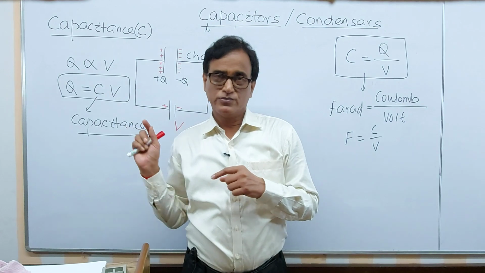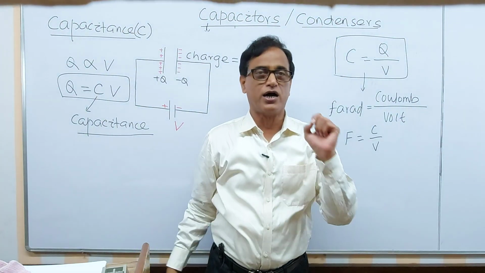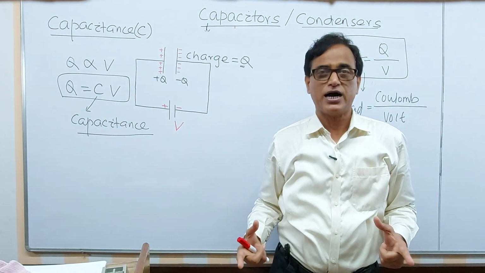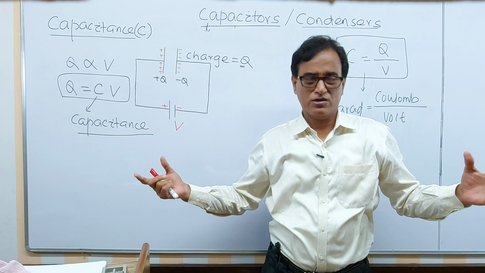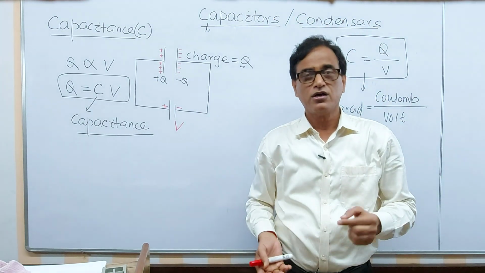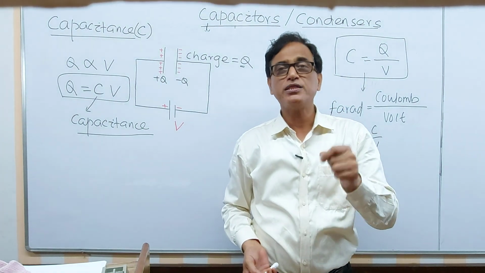I will prove it now. If you take a spherical conductor of a size like the earth, which is very large, whose radius is 6400 km, the capacitance will not be in farad, it will be in microfarad.